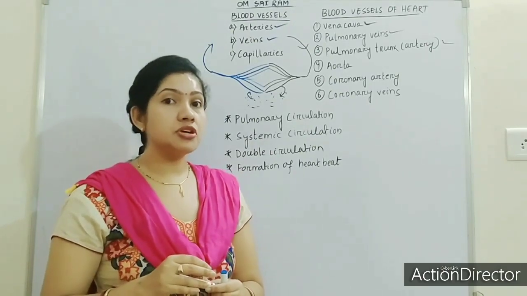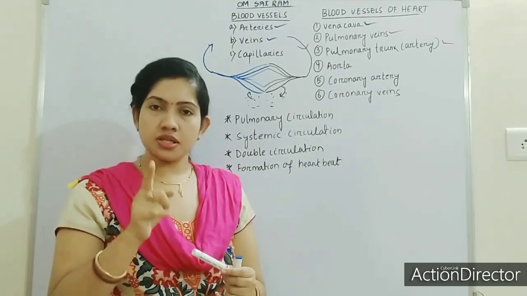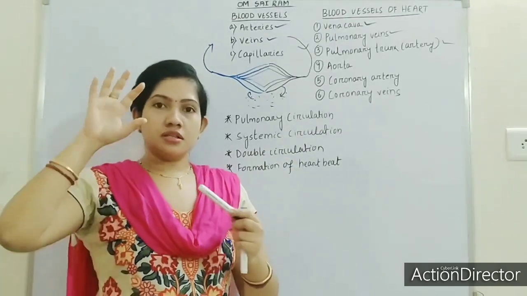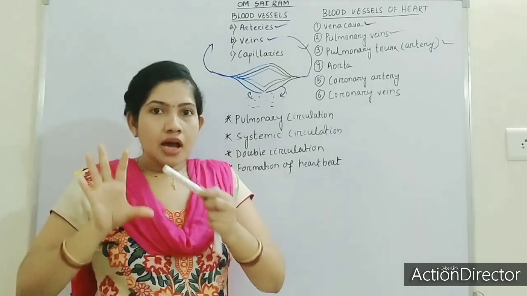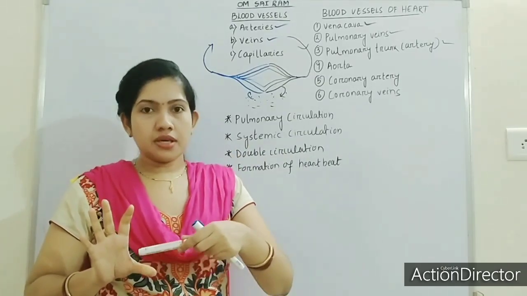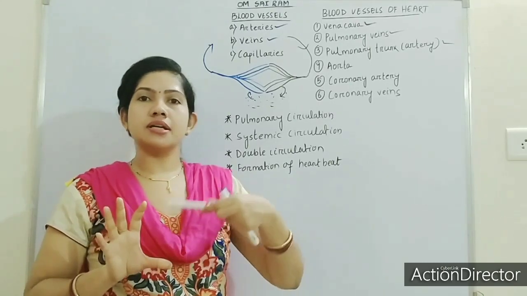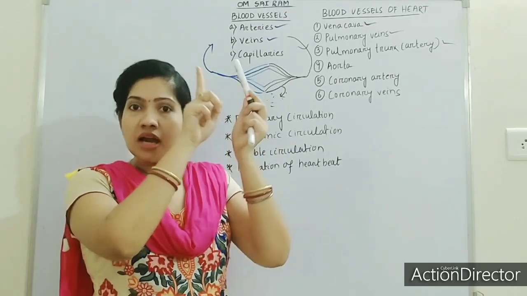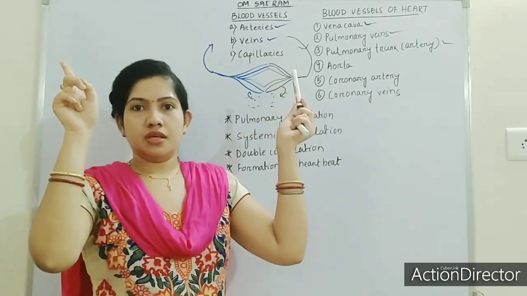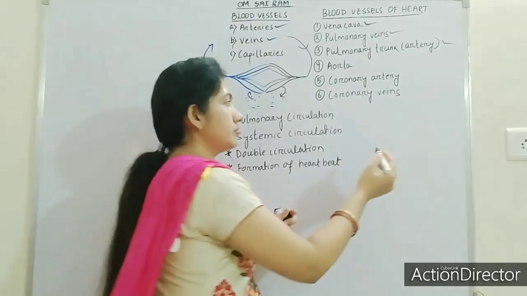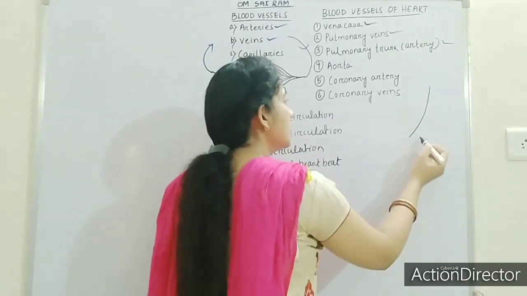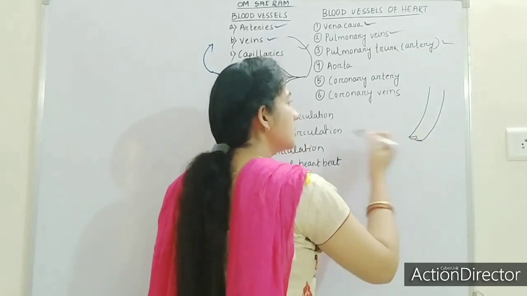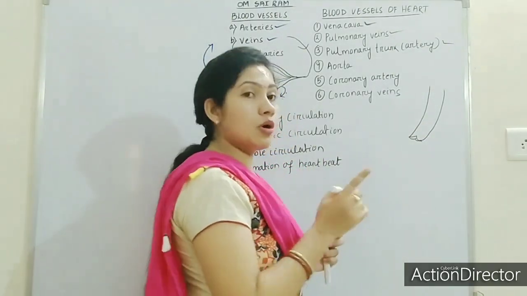From where will it receive deoxygenated blood? It will receive the deoxygenated blood from the right ventricle, from the lower part. Suppose this one is the right auricle, down it will be the right ventricle. So from the right ventricle it will take the deoxygenated blood, and when it leaves the heart it will produce a separation. Okay, so the main portion will receive the blood. It also has a valve known as what? Semilunar valve, remember, or pocket valve.